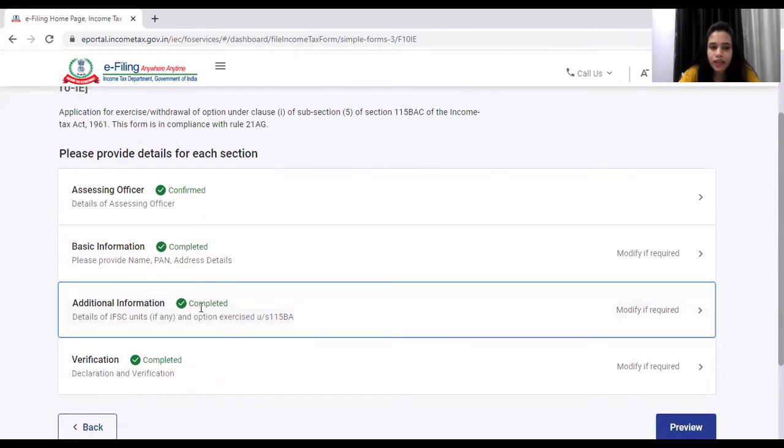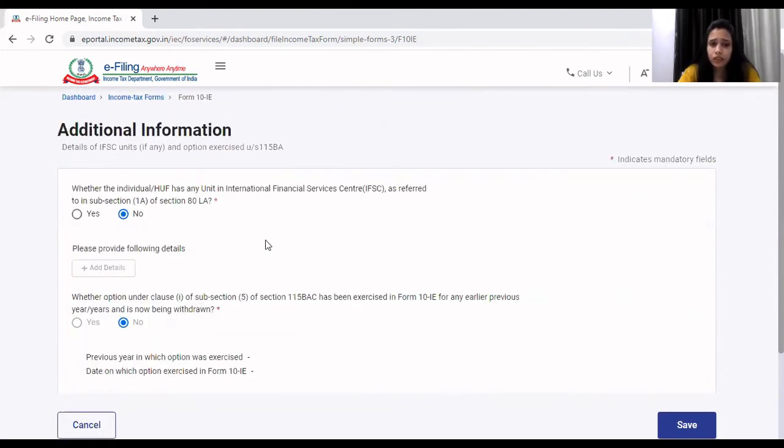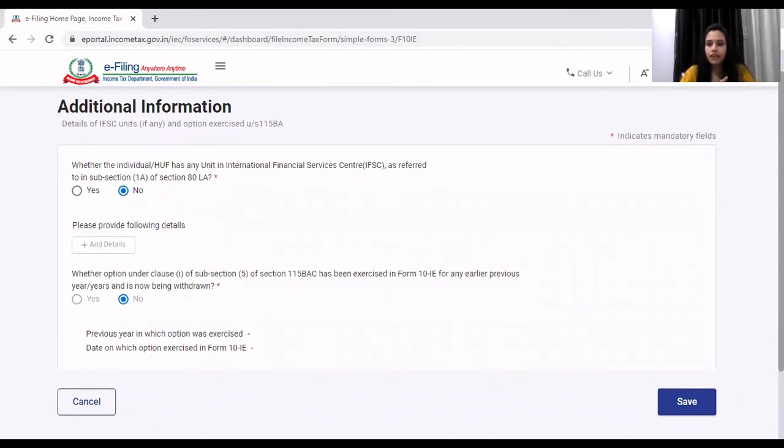Then you need to provide the additional information, which includes whether the individual HUF has any unit in international finance services center. If yes, then select yes and give further additional detail, otherwise no. Whether option under clause 1 of subsection 5 of section 115 BAC has been exercised in form 10I for any earlier period. This option is for person, individual HUF who is having income other than PGBP, because for PGBP individual and HUF, this option is frozen.